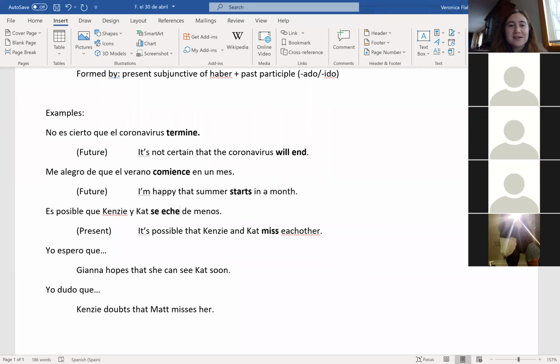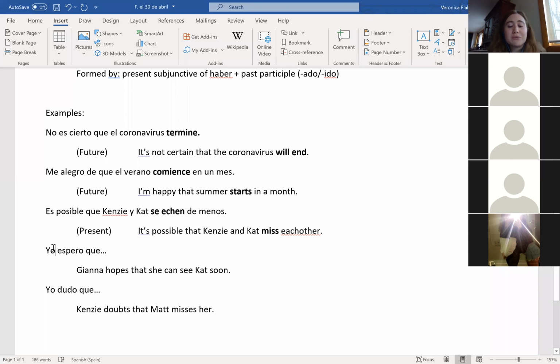Kenzie, Kat, las dos chicas? Oh, S. Is ellas. If it's S, that's the tú form, with an N. N, HN. Se HN. Es posible que Kenzie y Kat se echen de menos. Okay, good job, because that one was tough because it's a reciprocal verb. So having the se at the end can be tough.